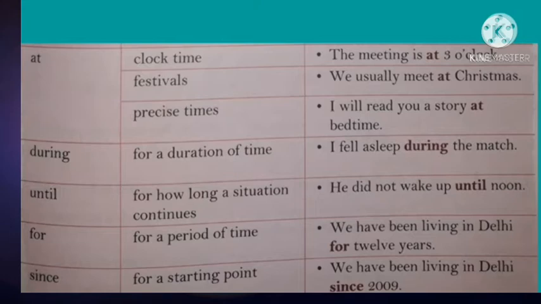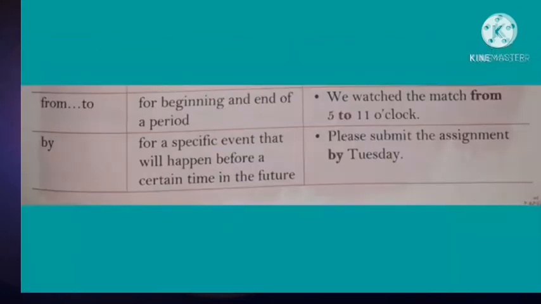Since, for a starting point. Example, we have been living in Delhi since 2009. From to, for beginning and end of a period. Example, we watched the match from 5 to 11 o'clock.